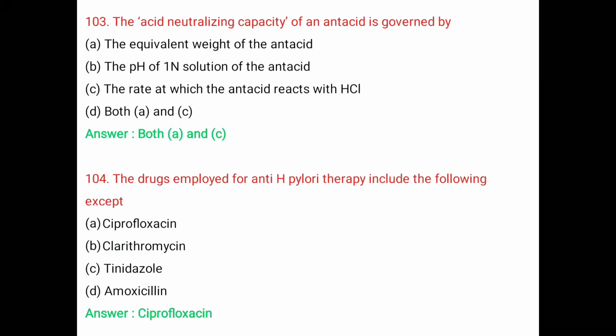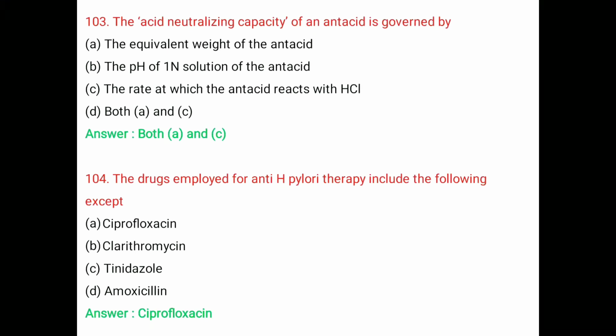Question number 104. The drugs employed for anti-H. pylori therapy include the following except A. Ciprofloxacin, B. Clarithromycin, C. Tinidazole, D. Amoxicillin. The right answer is ciprofloxacin.